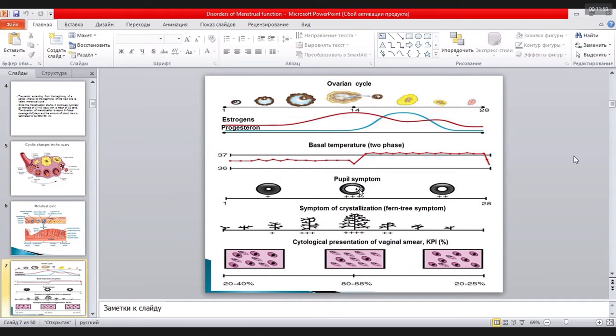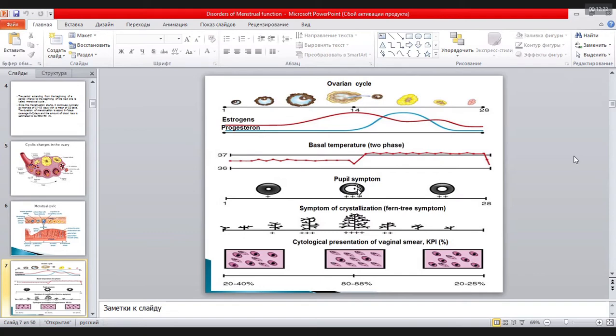It has the possibility of overdistension, and this creates good conditions for penetration of spermatozoa inside the uterine cavity. Cervical mucosa helps promote the introduction of spermatozoa inside the uterine cavity.